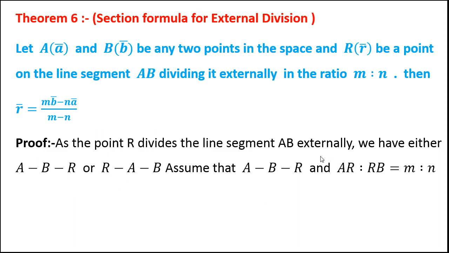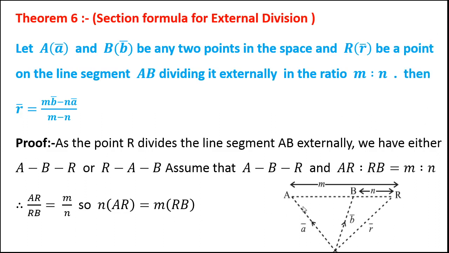Let us say B lies between A and R, and the ratio AR is to RB is m:n. AR upon RB is m:n. So n times AR is equal to m times RB, and vectors AR and RB have opposite directions.